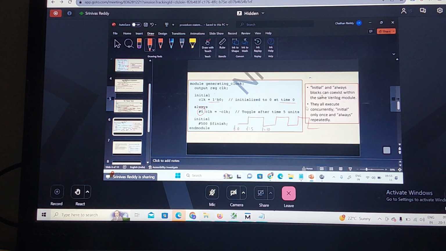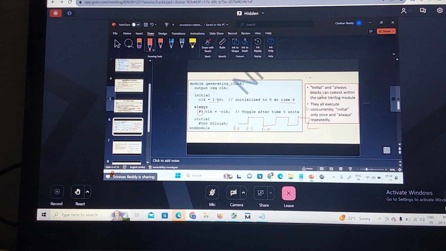This activity, generating the clock continuously, needs always. If I use initial, what happens? It runs only one time, so it is not going to generate a continuous clock. If I put the clock initialization and the toggling inside this always, there are multiple always statements, and the clock is always 0. I am not getting the response where it toggles at t equal to 5.